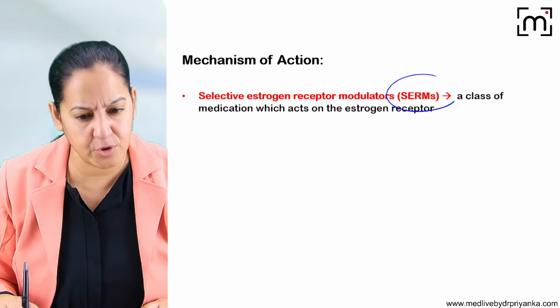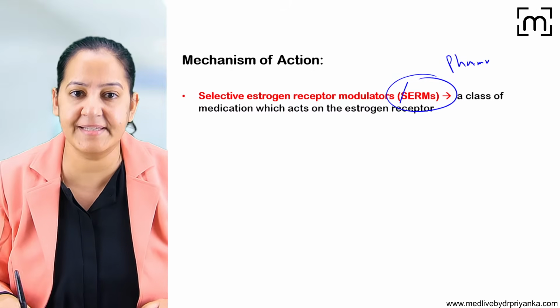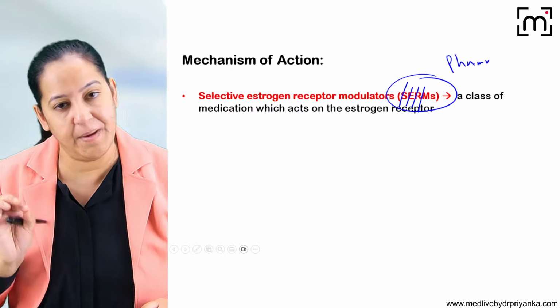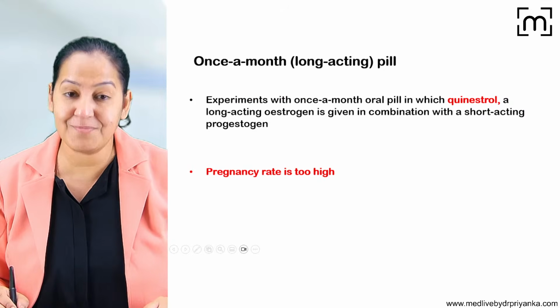It is one of the SERMs. You know what is SERM? Have you read SERMs in pharmacology? It is selective estrogen receptor modulators. So by this mechanism, it causes the contraception. Okay. So now what is the biggest problem with OCP?